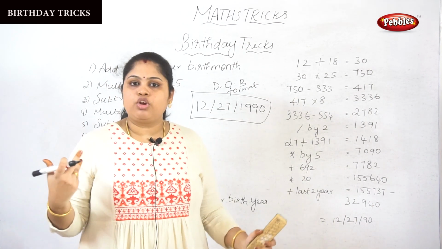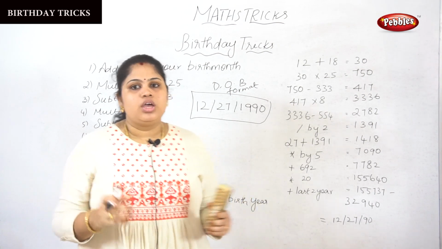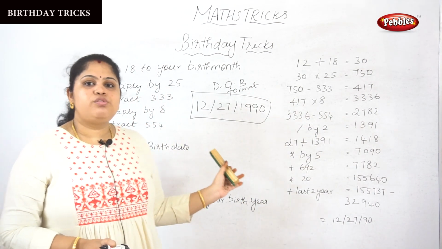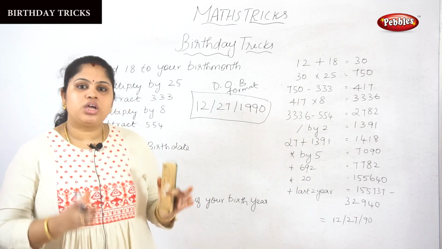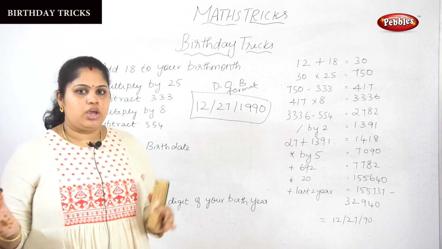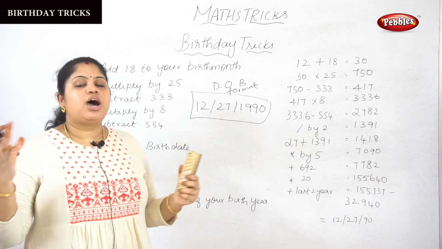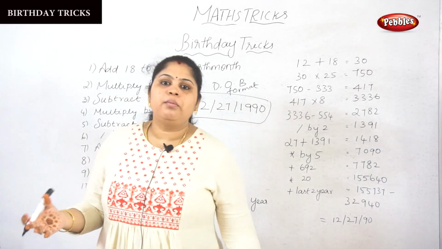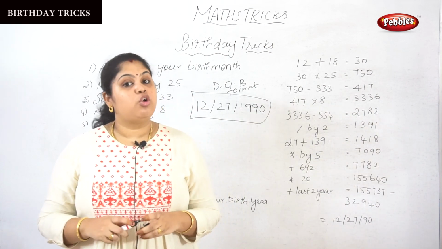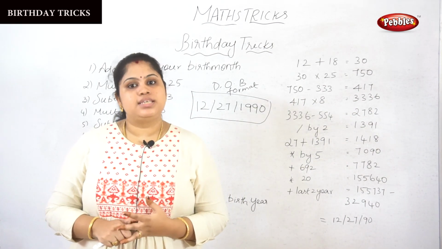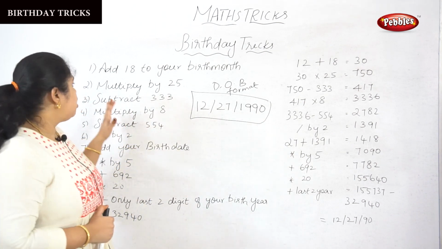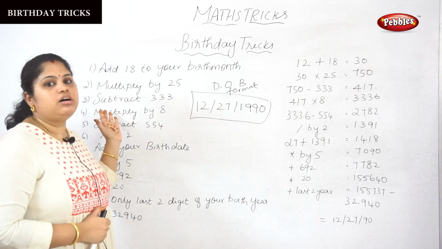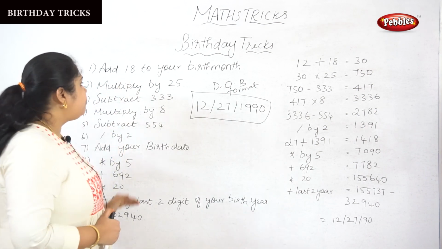But this is very useful for those studying computer science or willing to work in IT companies. When you want to become a programmer, you need to know a lot of programming skills. This is also one of the programming skills when you are applying any computer languages. This is a basic format.